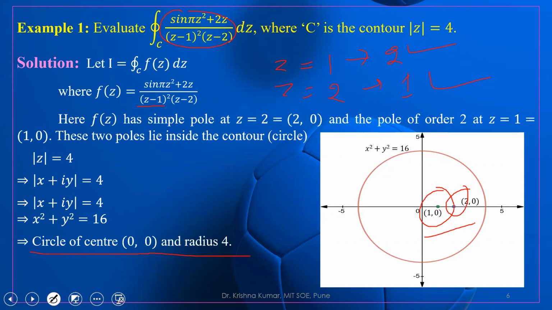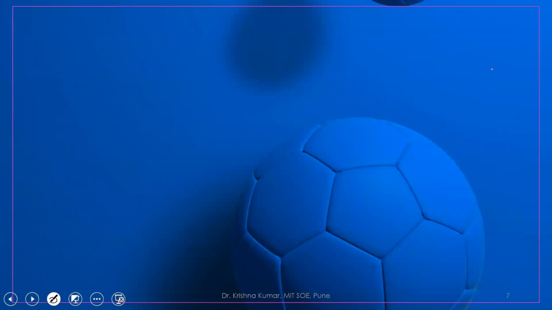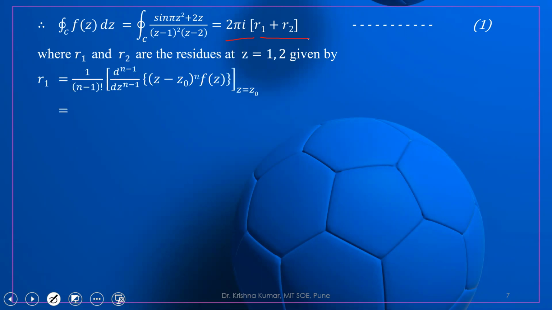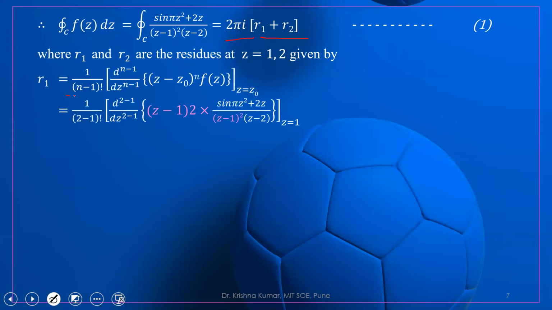For the first point, it has order 2 and for the second point, it is a simple pole. So we use both formulas. Let us write it down: it is 2 pi i times R1 plus R2. So what is R1? R1 can be calculated. We have already taken n equal to 1. R1 is the residue at 1.